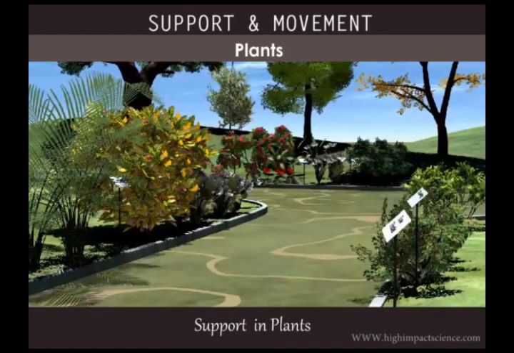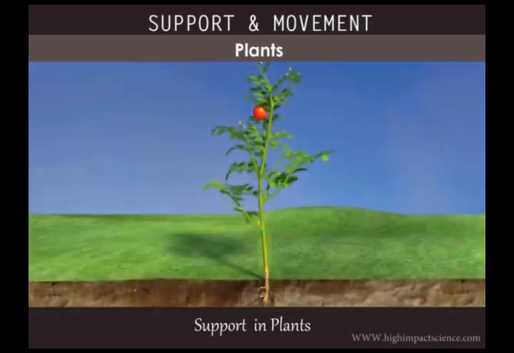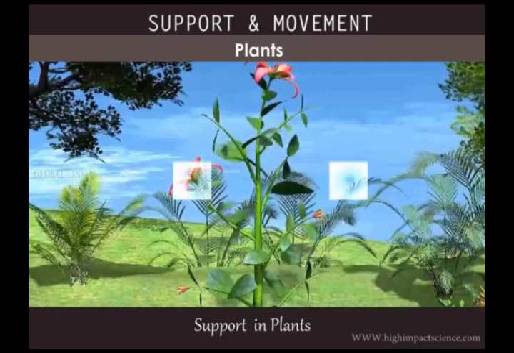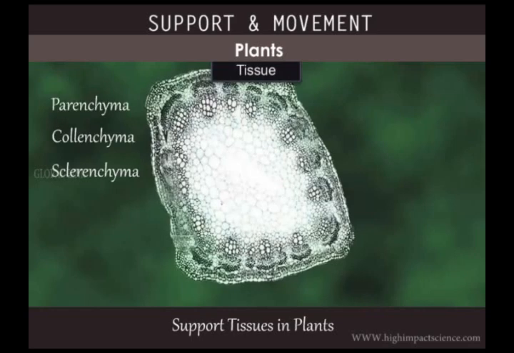Apart from this movement, plants also need a strong framework to support their weight. The efficiency of processes such as photosynthesis and pollination depends on this strong supportive framework. The stem is the most important plant organ in supporting the leaves and other branches. This is possible due to the presence of supporting tissues that give the plant mechanical strength. These tissues include parenchyma, collenchyma, sclerenchyma, xylem vessels and tracheids, as well as phloem fibers.